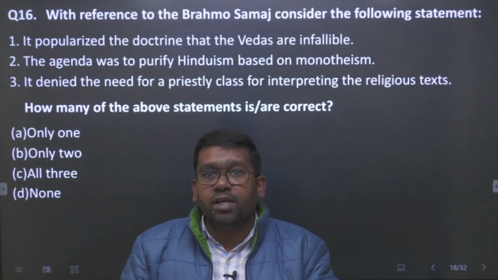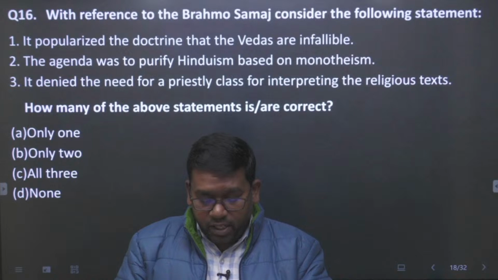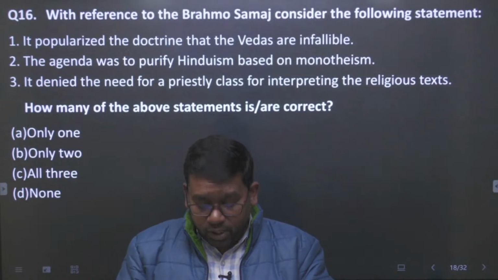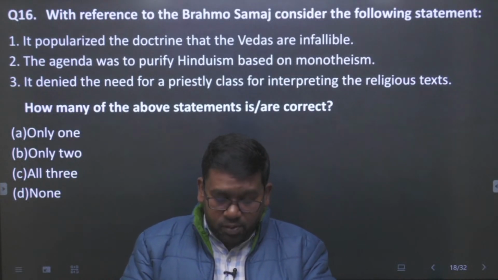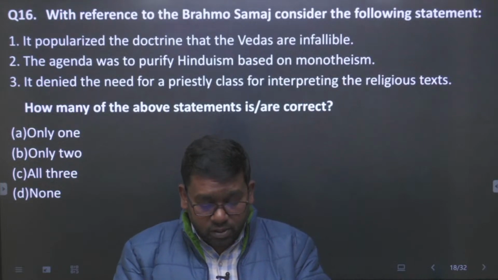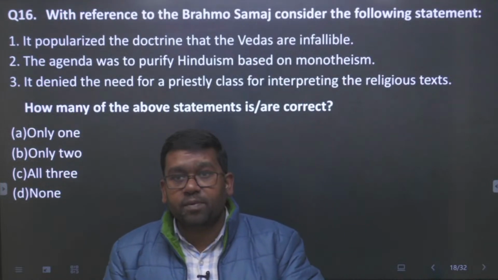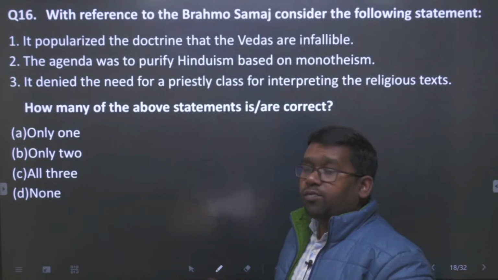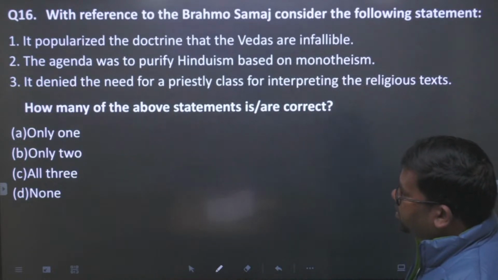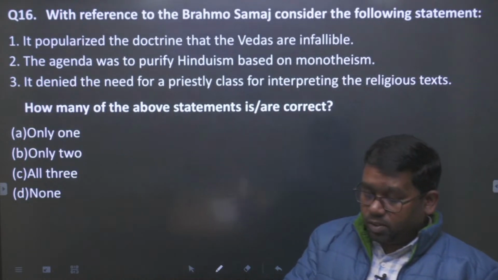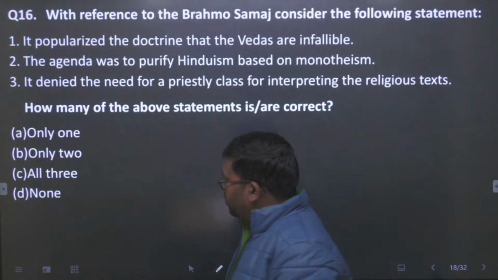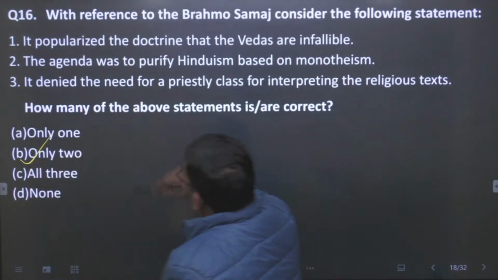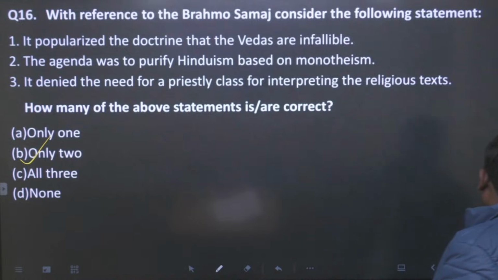So statement 1 is true, है ना. तो इसमें जो है दो statement true है, the statement 1 and this one. So the two statements are true in this question. All right, students. तो इनमें से दो statement सही है और one statement is false. All right. So answer of this question will be only 2, है ना. दो statement सही होगा. आपने देखा 3 में से 2 सही है.